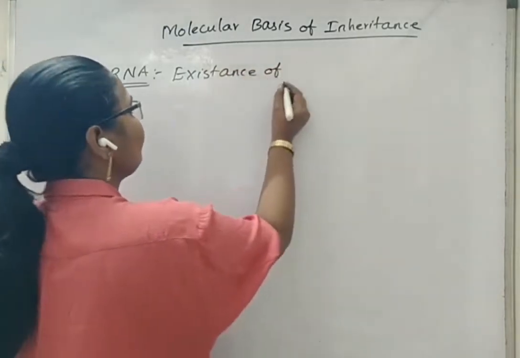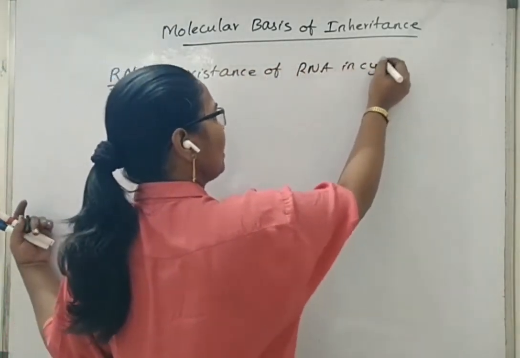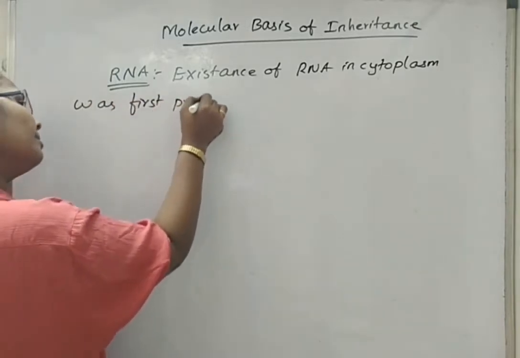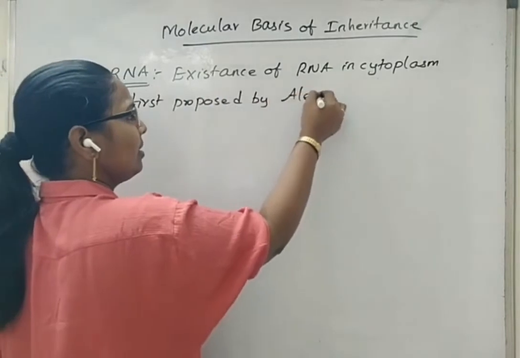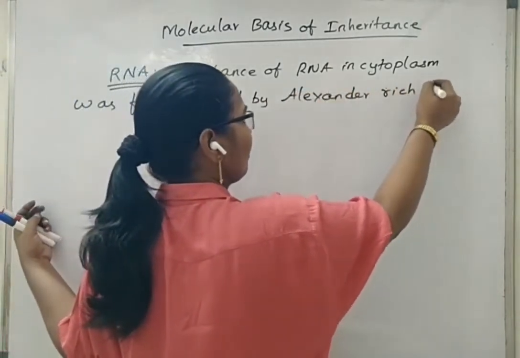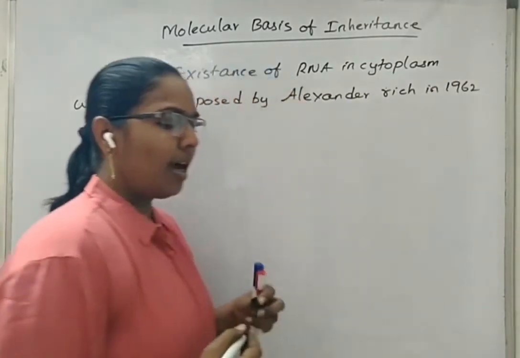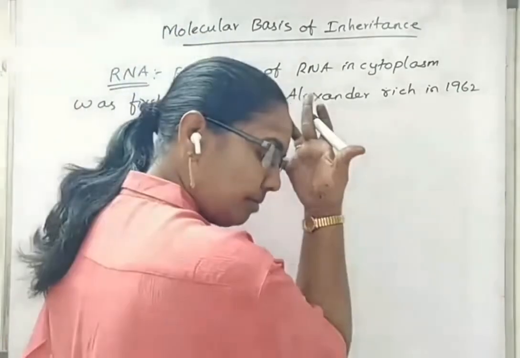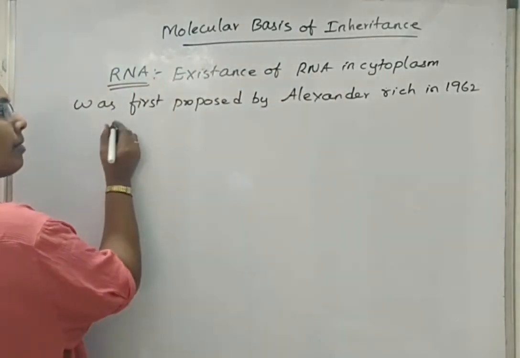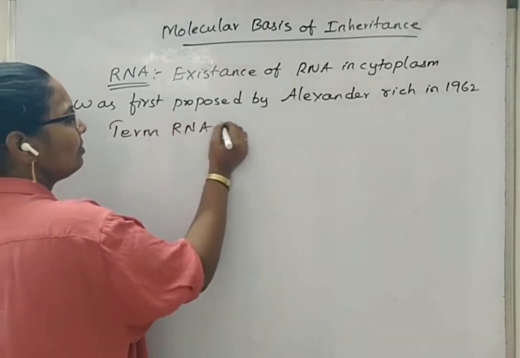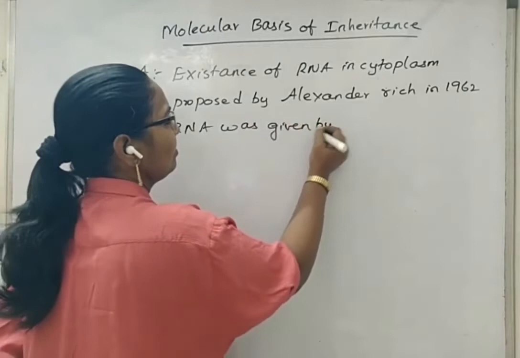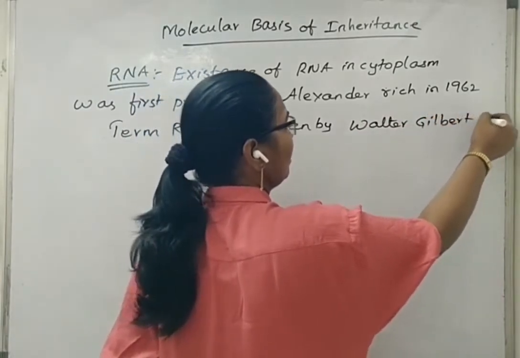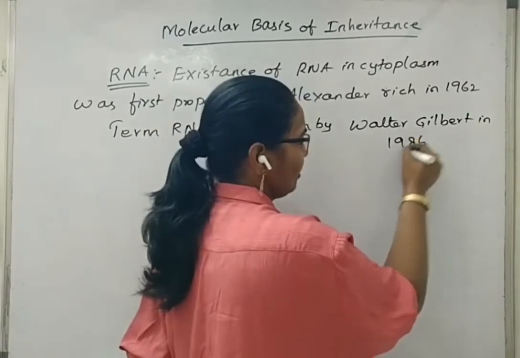Existence of RNA in cytoplasm was first proposed by Alexander Rich in 1962, and the term RNA was given by Walter Gilbert in 1986.